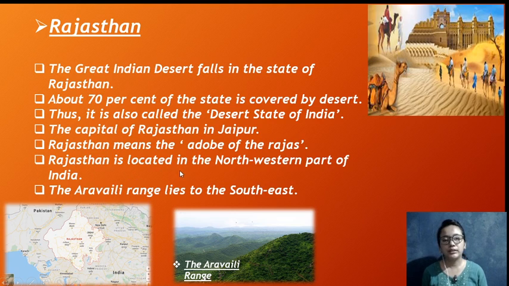Rajasthan is located in the northwest part of India. The Aravalli range lies to the southwest, as you can see in the image.